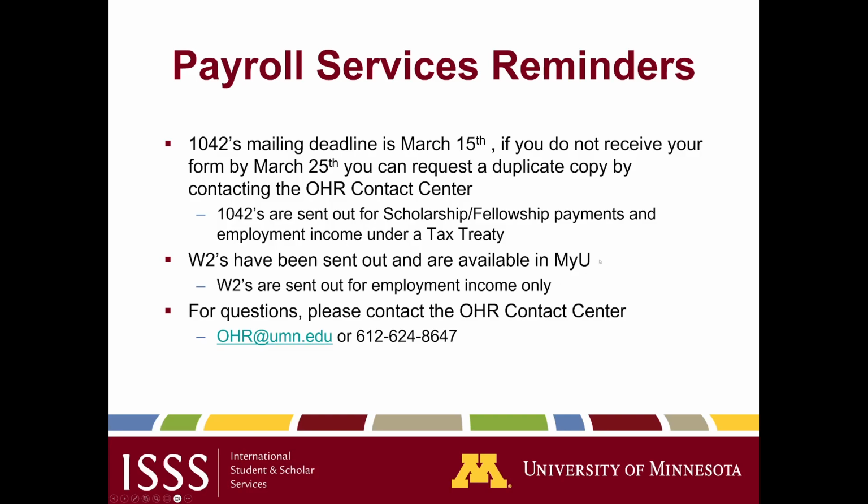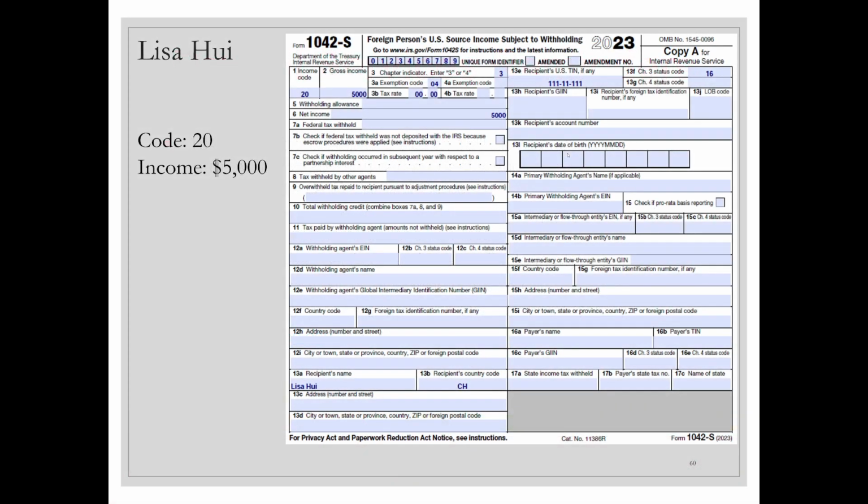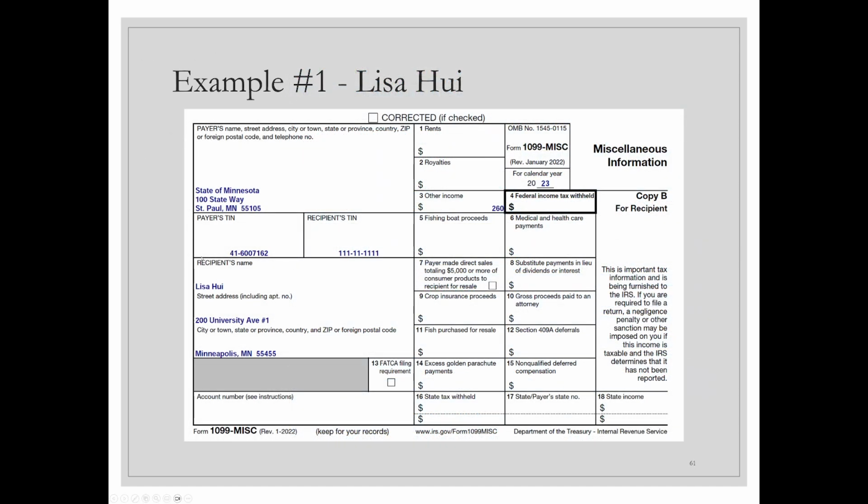All right, so Lisa has been doing a good job. She is organized. She received a 1042S. It has income code 20 in box number 1 and $5,000 in box number 2. As a student from China, she can exempt up to $5,000 of wages from her income, and that's what that is for.